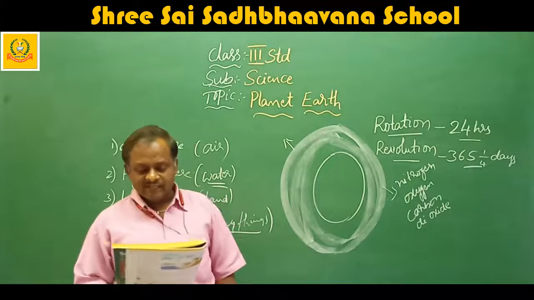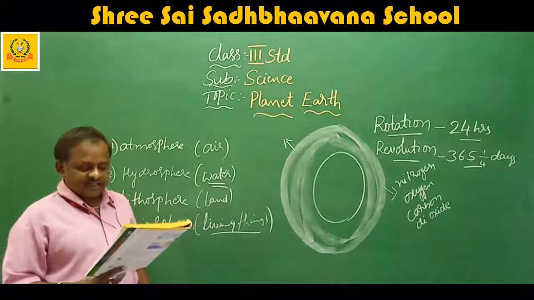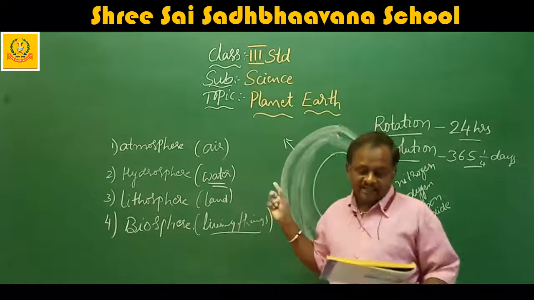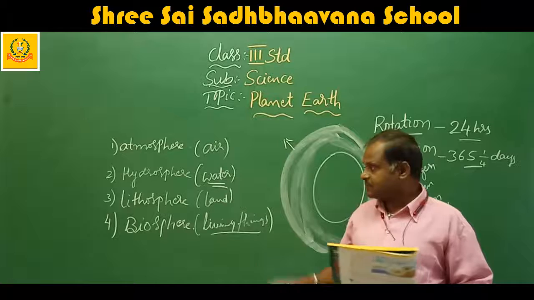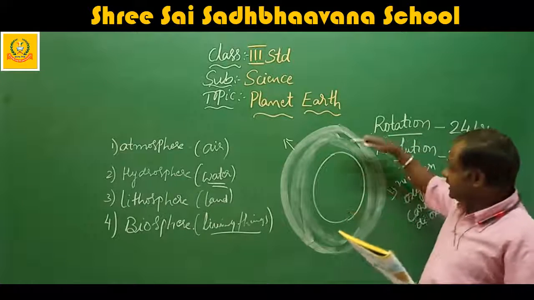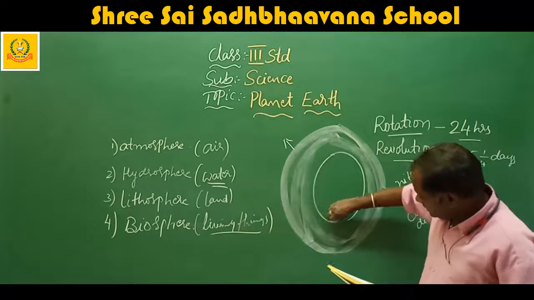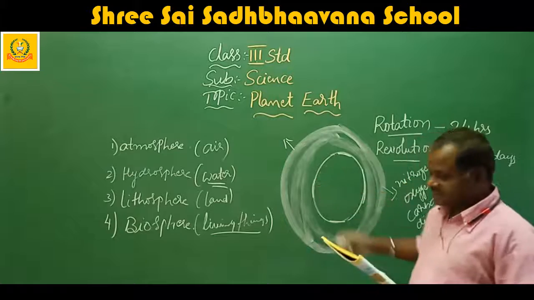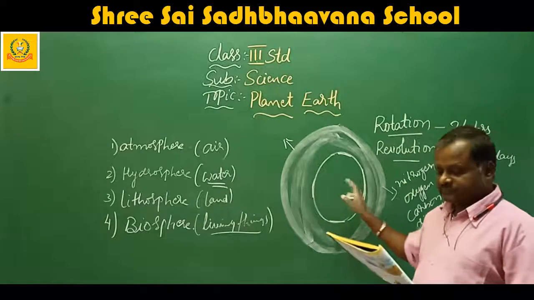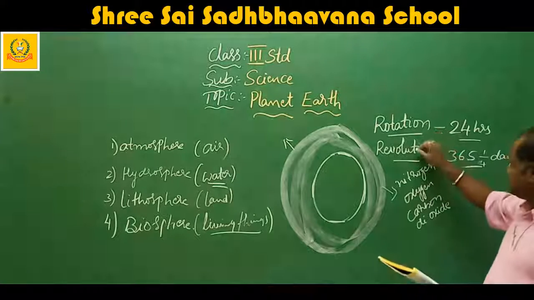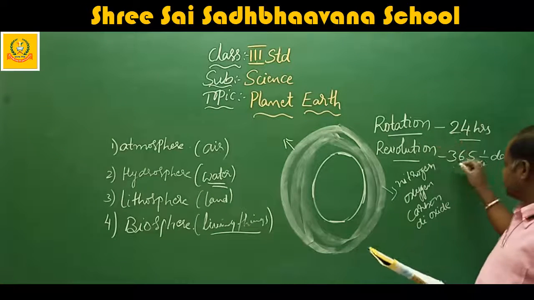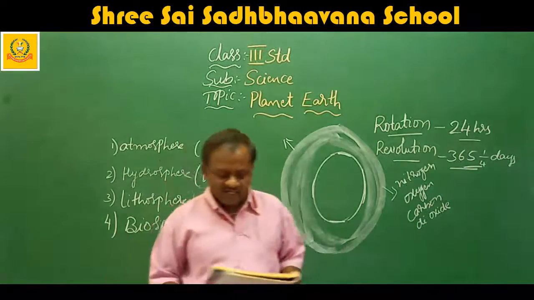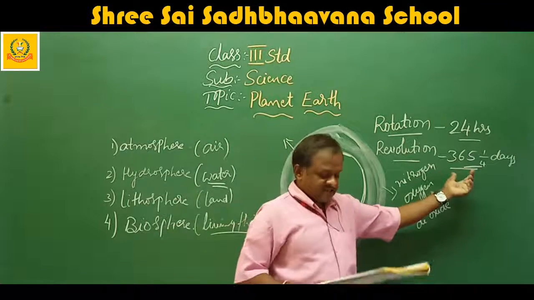The earth is made up of four realms. They are atmosphere, hydrosphere, lithosphere and biosphere. These all come in the lesson that we have learned. The shape of the earth is spherical, that is round. Flat at the top, that means here it is somewhat flat, and bulges at the edges, that means sides. The earth has two movements, rotation and revolution. Rotation takes 24 hours. Revolution is the movement of the earth around the sun in its orbit, which takes 365 1/4 days.